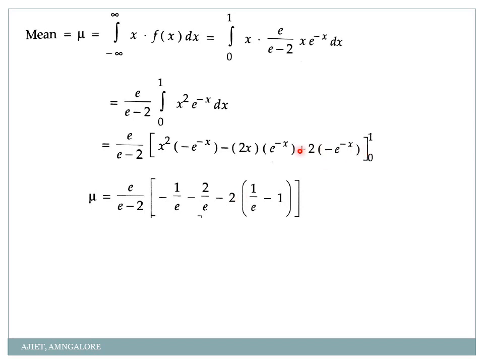So this minus into plus I have written minus 2 into, take x as 1, so 1 by e minus e power 0 is 1, so 1 by e minus 1. Okay, now simplify it. So you will get 2 minus 5 by e. If you count carefully, minus 1 by e minus 2 by e, that is minus 3 by e. Then multiply this minus 2 to both the terms. So again minus 2 by e. So minus 1 by e minus 2 by e minus 2 by e. So how many e is totally? 5. So minus 5 by e, minus into minus plus 2 ones are 2.